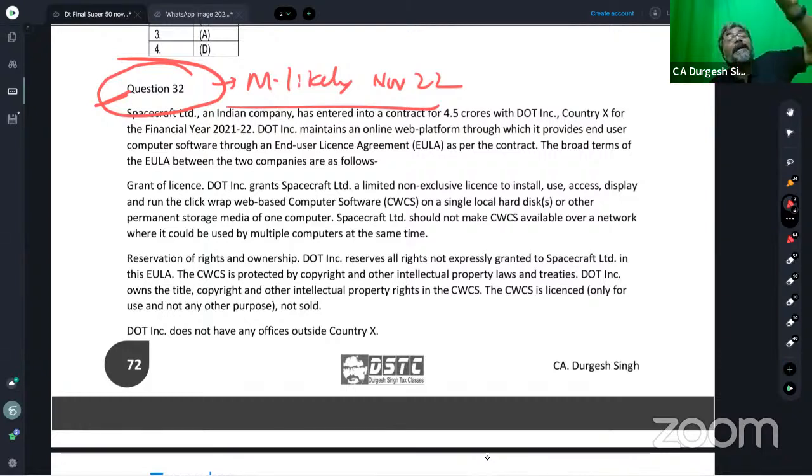So if there is a sale of license which is given for use, the way Bharat law is selling the goods for use, that's it, not for any further exploitation. So what do you think in the treaty, the definition would be? Royalty would be payment for what? Payment should be for the right to further exploit. They should have the right to further exploit the goods. Only then it could be considered as royalty. That is the general meaning.